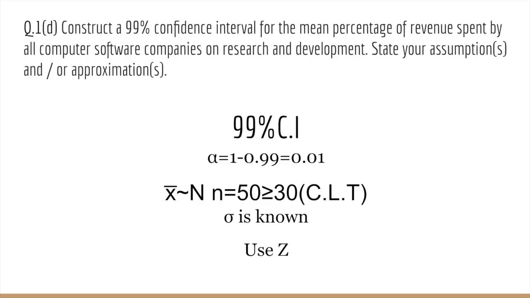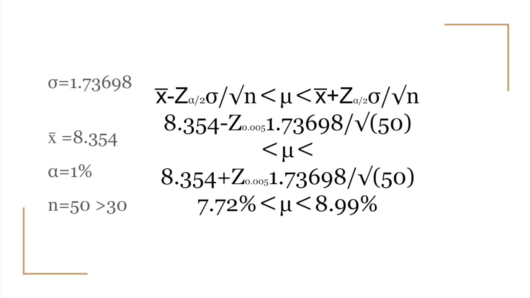The SD is already known, so we are going to use the formula of the standard normal distribution. The SD here is 1.73698, and bar X equals 8.354. Alpha is equal to 1%, and the sample size is 50.